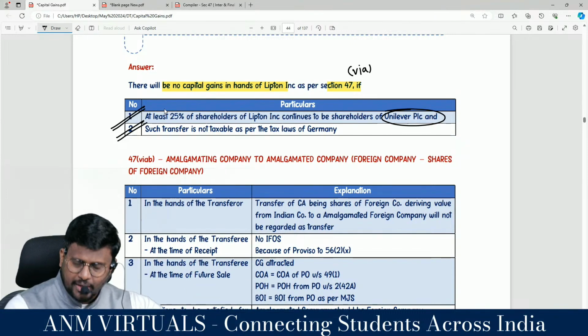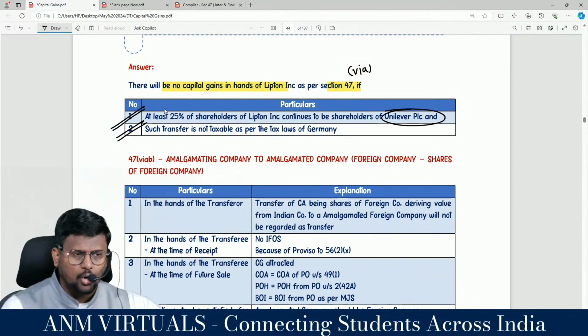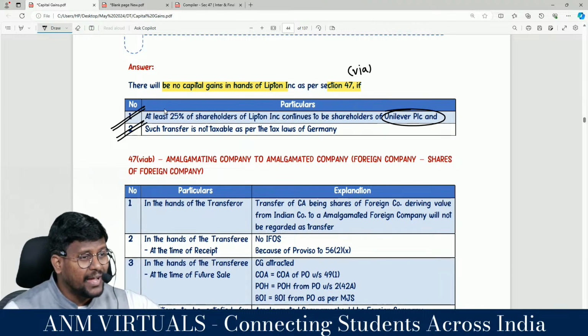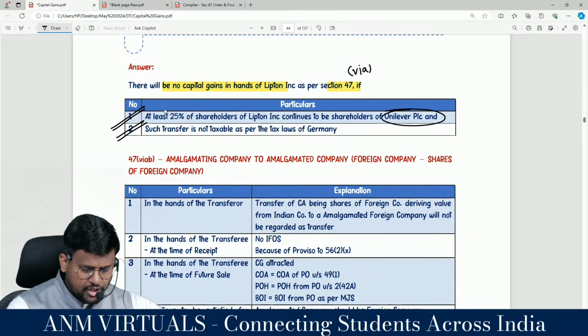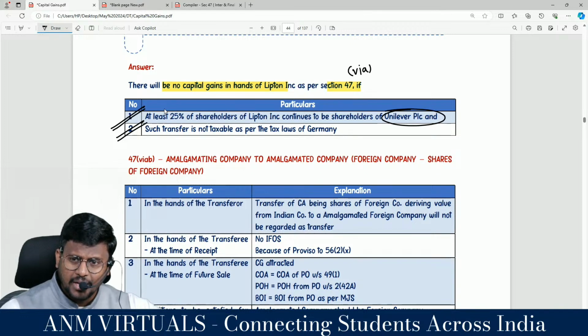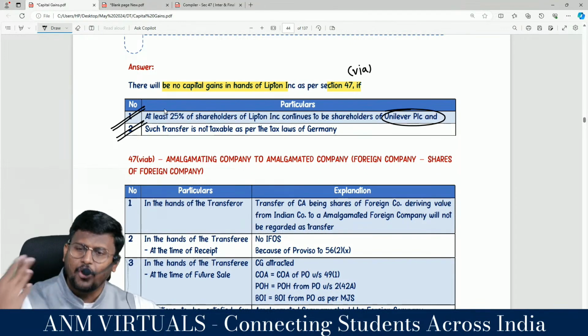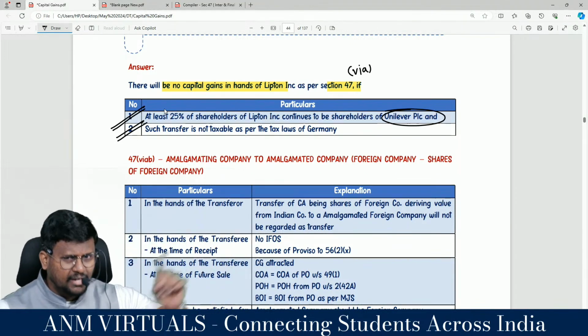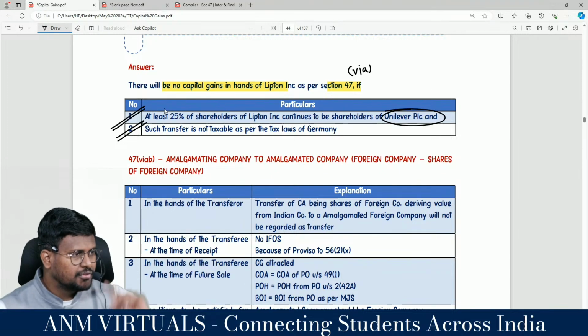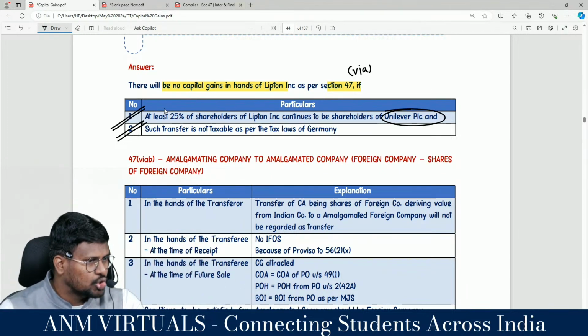So we have to check whether at least 25% shareholders of the amalgamating foreign company should become the shareholders of the amalgamated foreign company. And next one, such a transfer should not be taxable in the hands of the foreign company as per the foreign laws. If there it is exempted, in India also it is exempted. If there it is taxable, in India also it is taxable.